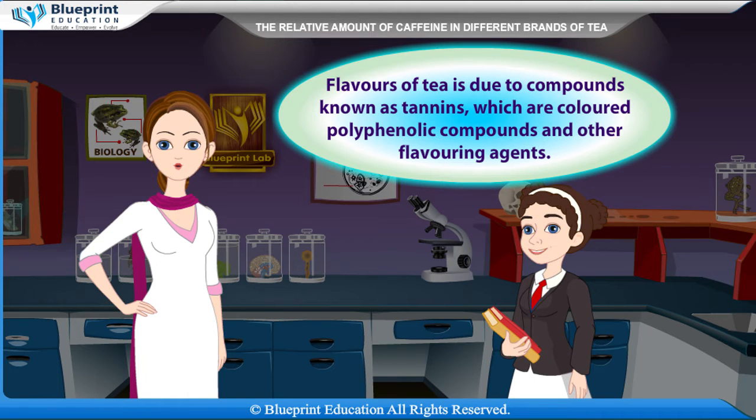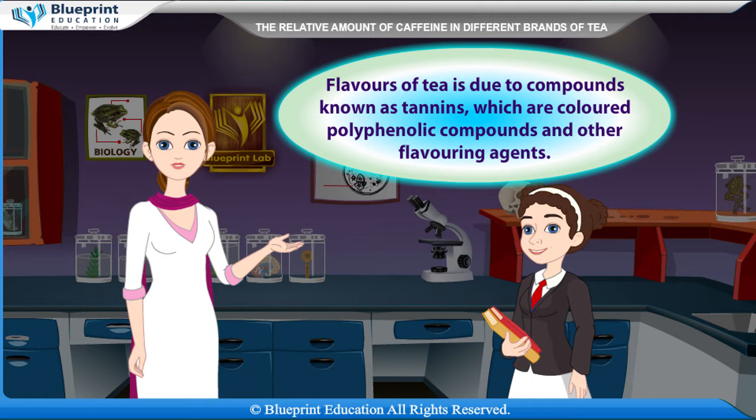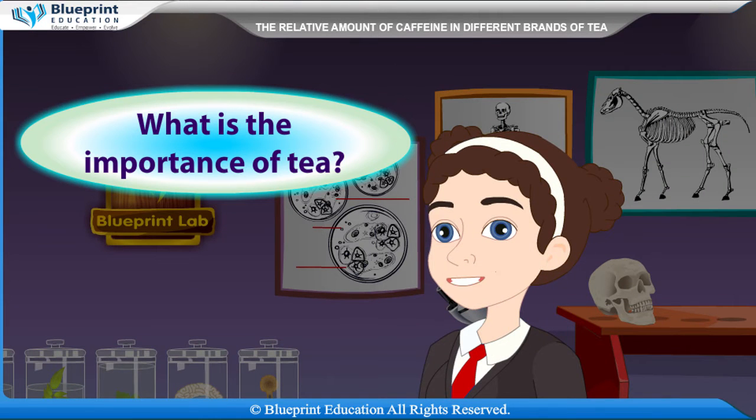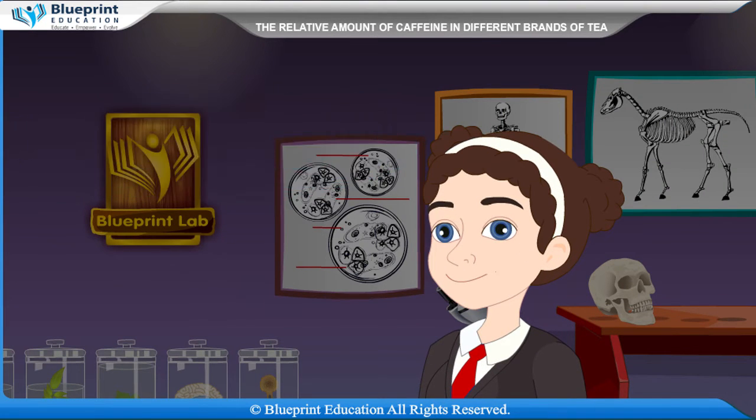Flavors of tea are due to compounds known as tannins, which are colored polyphenolic compounds, and other flavoring agents. Madam, what is the importance of tea?